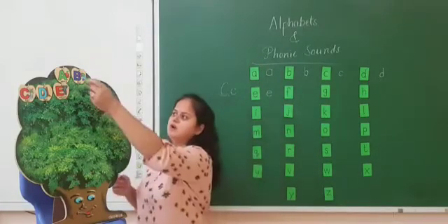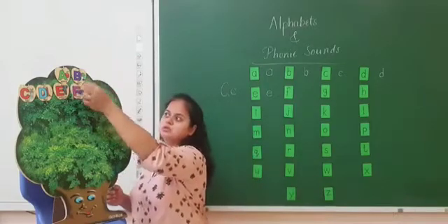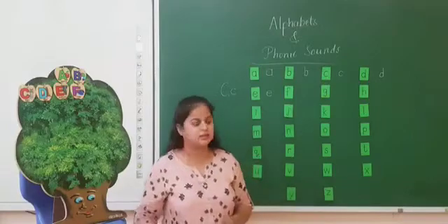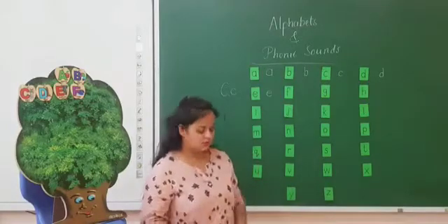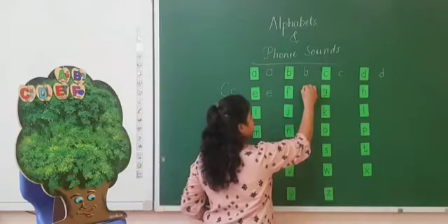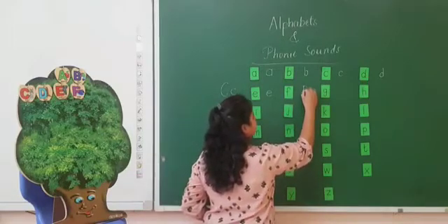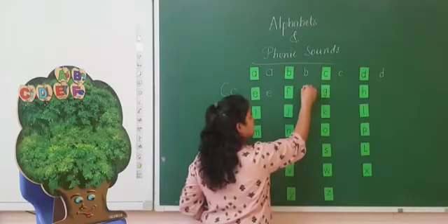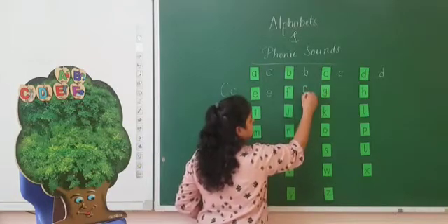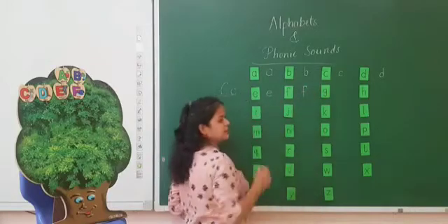Fish, fur, fruit, food. How we can write the F: standing line and a little curve on it, and a little slipping line.